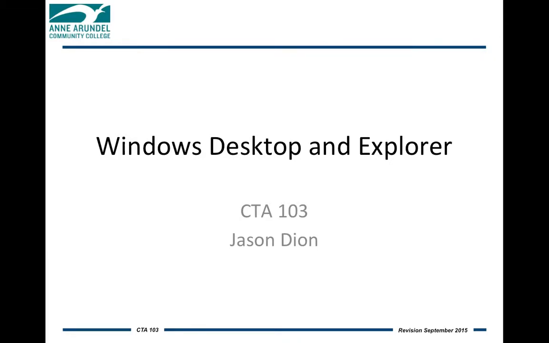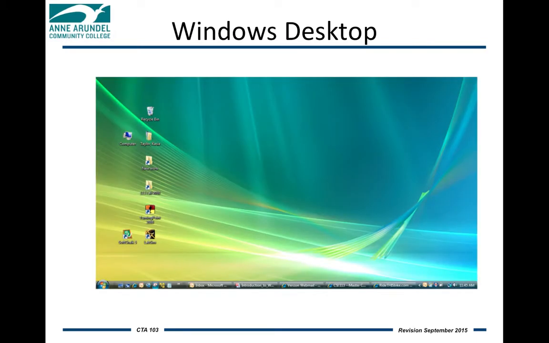In this presentation, we're going to discuss the basics of the Windows desktop and the Windows Explorer. This is an example of the Windows desktop. As you can see, in the top left, we have programs that are shown using properties. For instance, we have the computer icon that is always going to be displayed, which has all access to your removable drives and your hard disk drives.